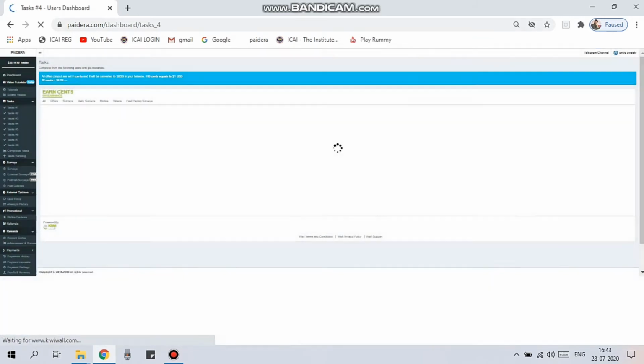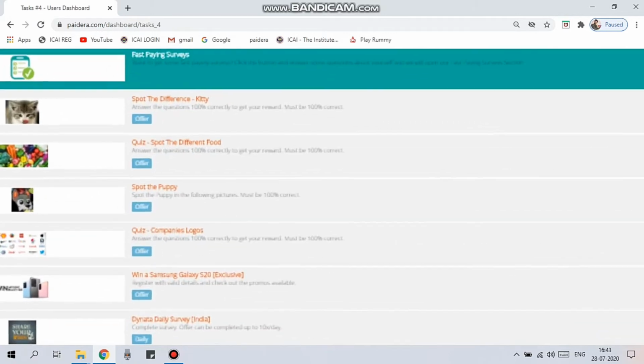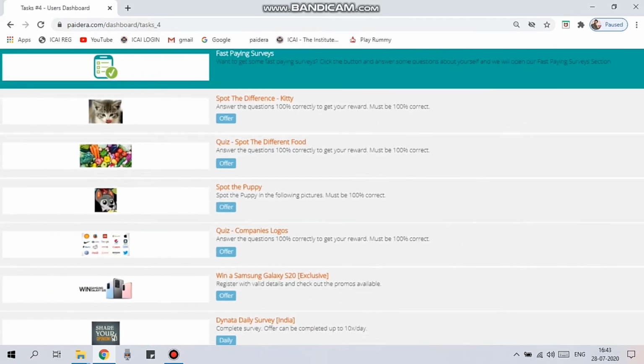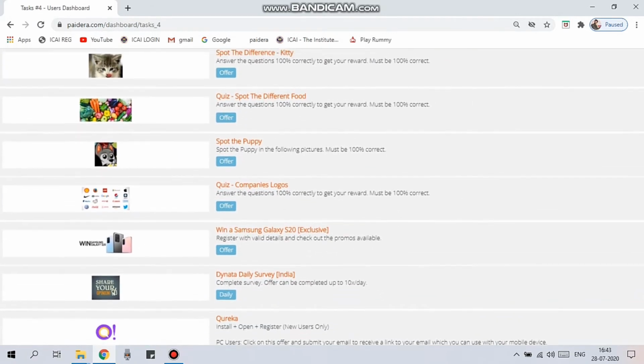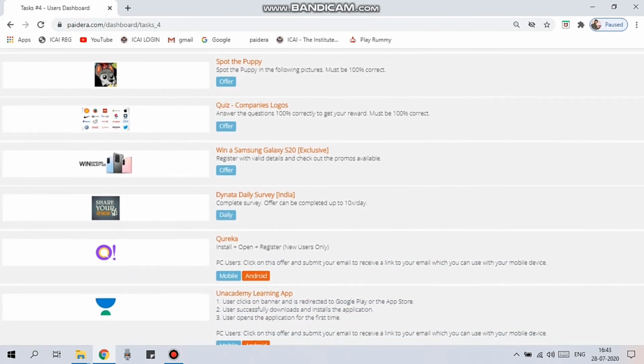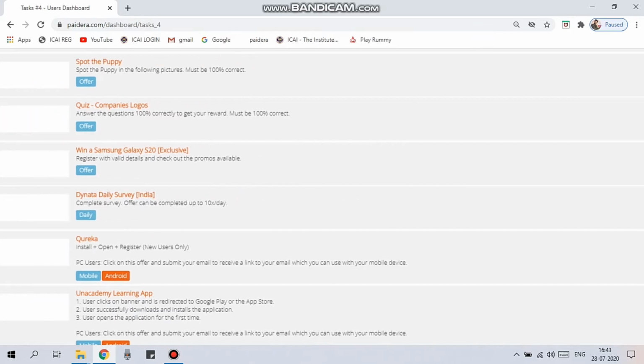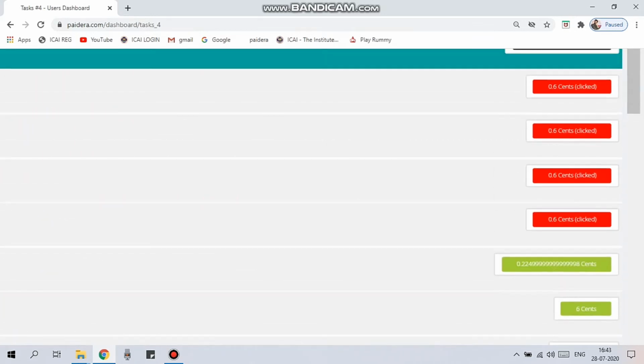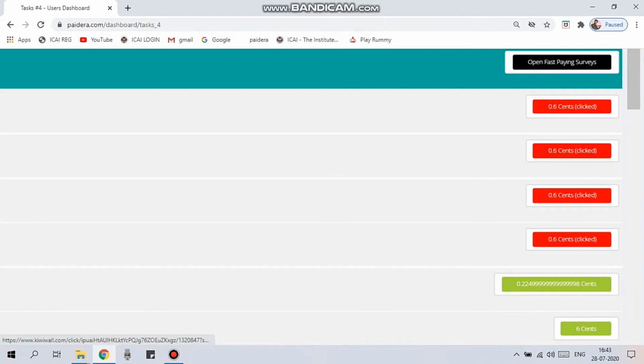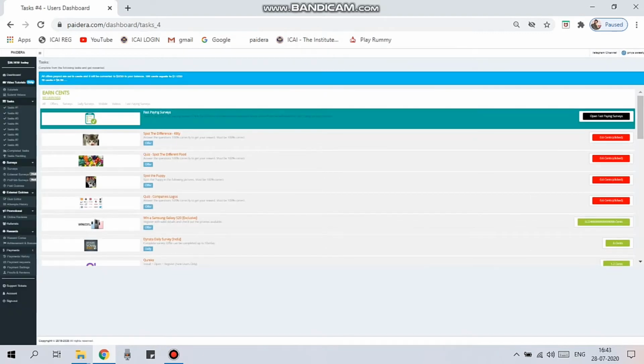Okay, next there will be the option called task. You shall earn quota points by completing your task also. There are many tasks. I'll show you one of them. First, this is the page. There are many tasks, but this will be the easiest one actually. Spot the difference between puppies, logos of companies, and you shall earn dollars through completing the task, and also the quota points. You will earn 2 quota points per task. This is the procedure of the second one.